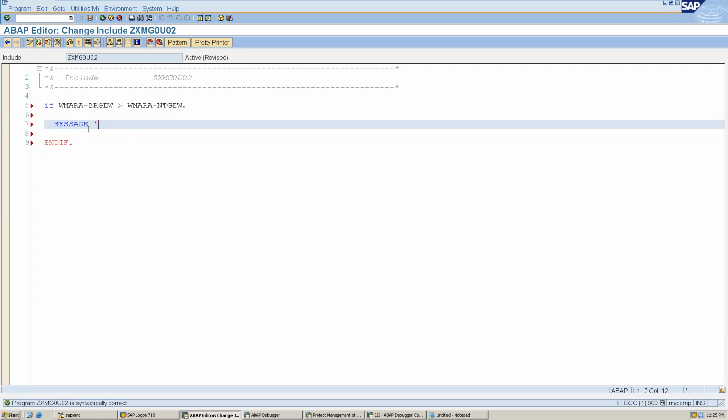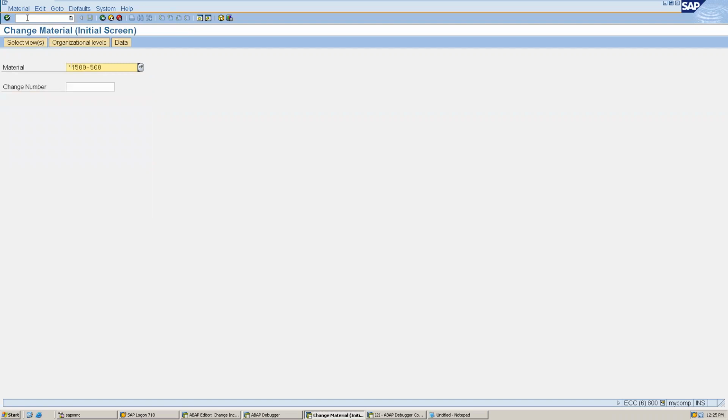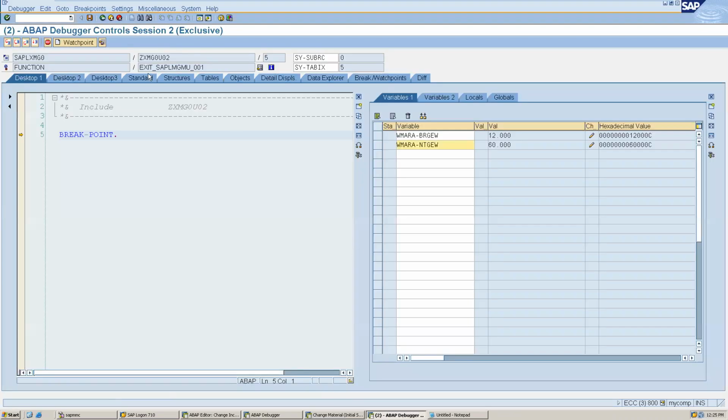The message can say gross weight is greater than net weight, and the type we can make I, so just an information message. Okay, I'm activating this, and now let's retry. I'm retrying to open MM02. It is logged because debugging is running, so we can press F8 here.